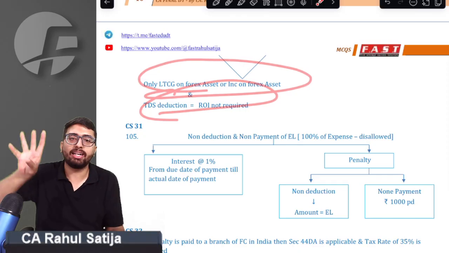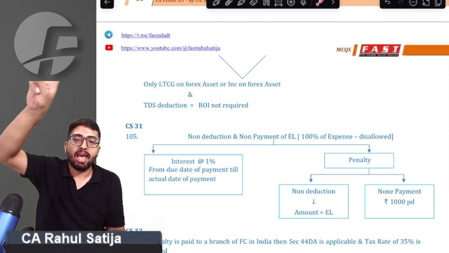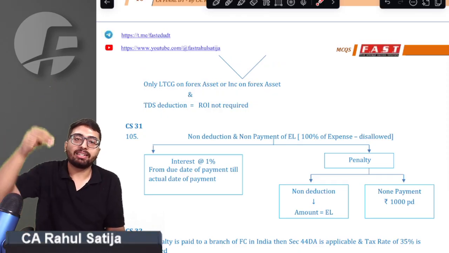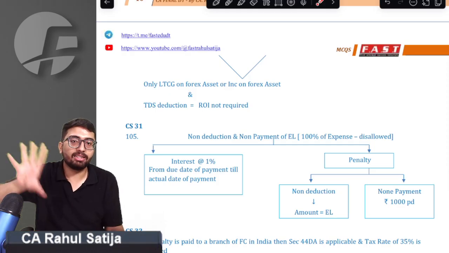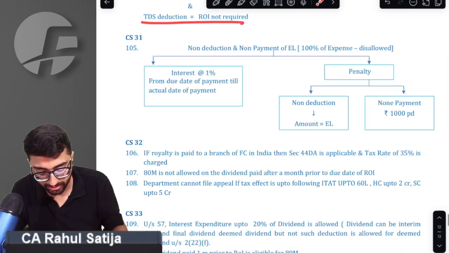Sir, if an NRI has only this forex asset capital gain and forex asset income, in that case his TDS would be deducted. If TDS is deducted, then he is not required to file ROI. Sir, we got that point.